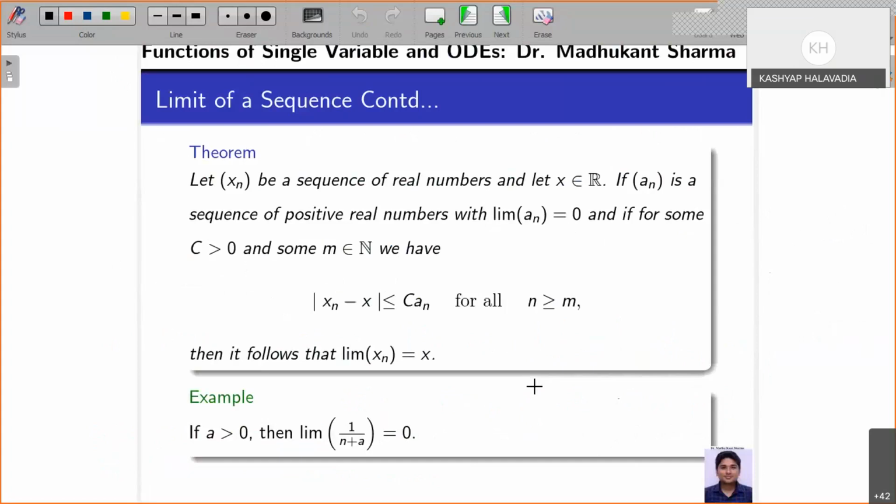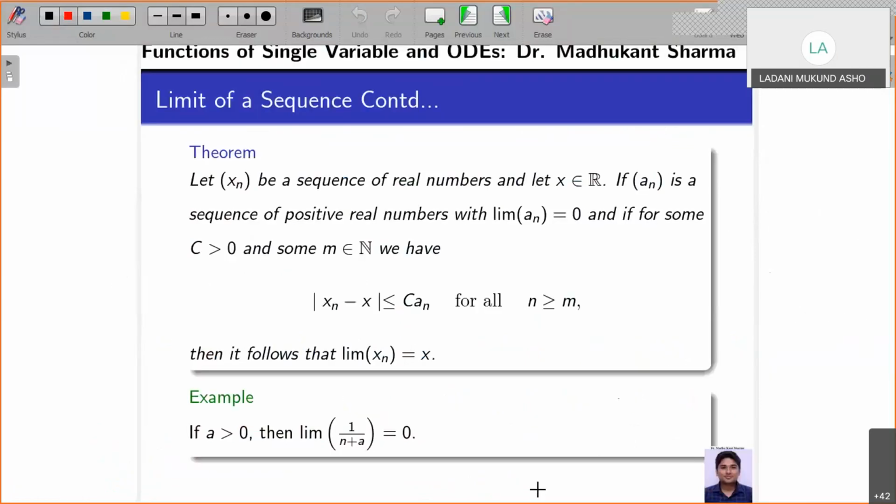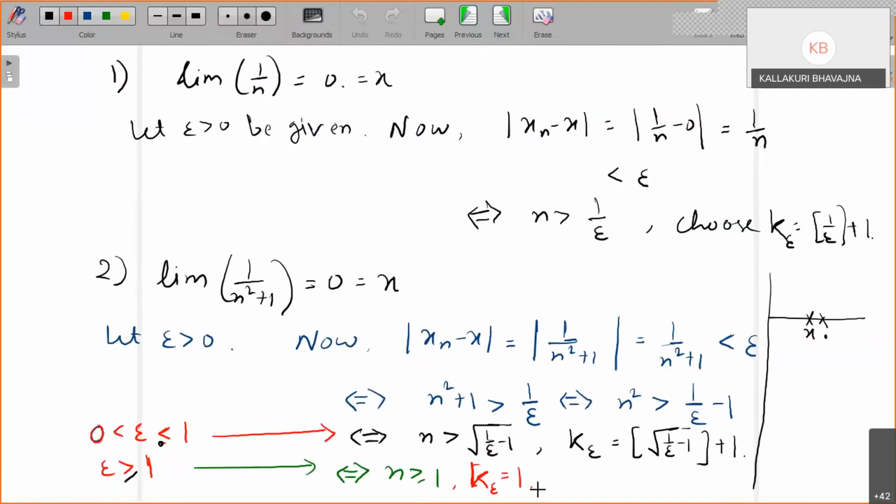Sir, for the second case, k epsilon not must be equal to 1 for n greater than 1. Yeah, for this case, k epsilon is greater than or equal to 1, k epsilon is equal to 1 itself. So in the second case, epsilon naught is greater than or equal to 1, right? Epsilon is greater than or equal to 1.